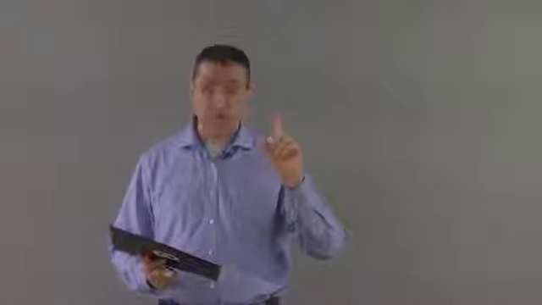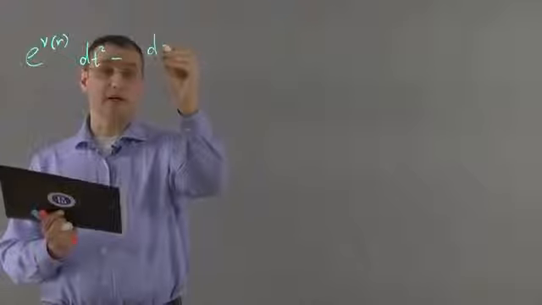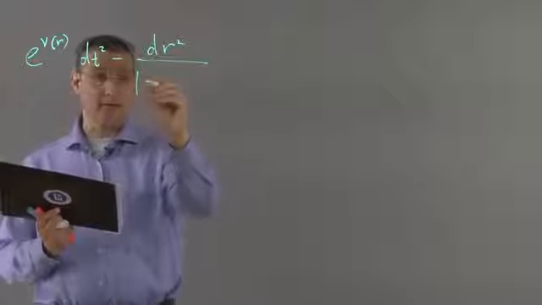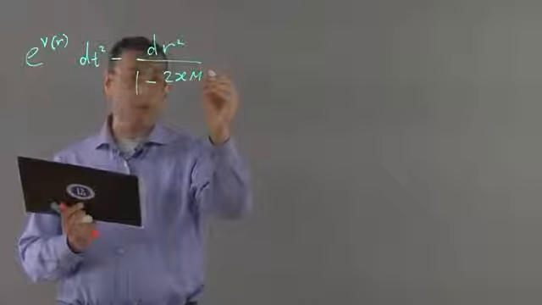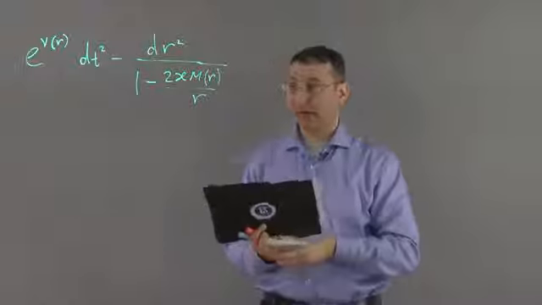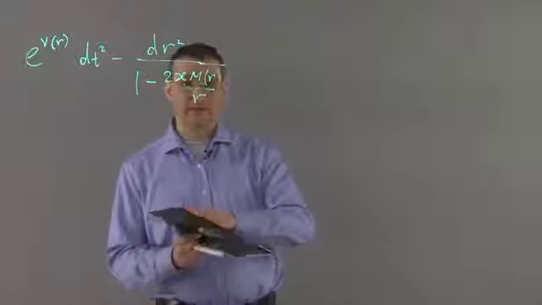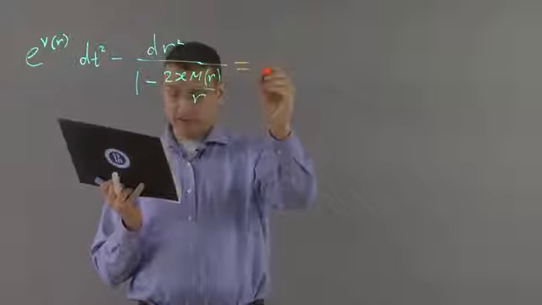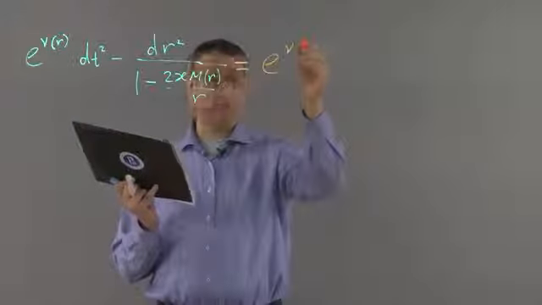Now everything is ready to draw the Penrose-Carter diagram for the spherical star solution. So we have to separate the relevant two-dimensional part of the metric, which, as one can guess, is just this one: dt squared minus dr squared divided by 1 minus 2 kappa m of r divided by r. And we represent this as follows. So this is just exponent up to conformal factor.